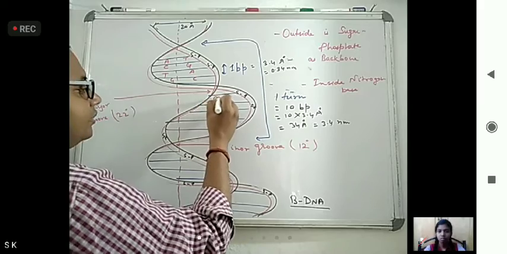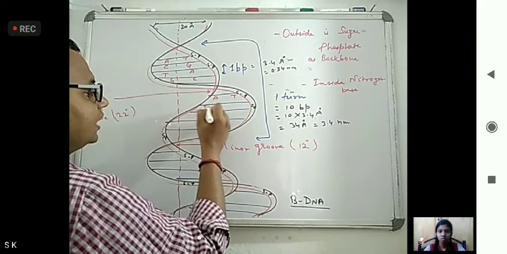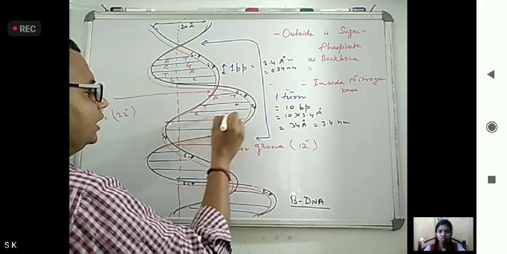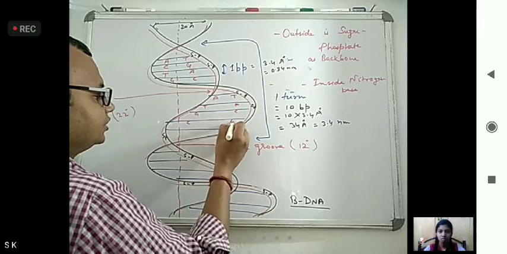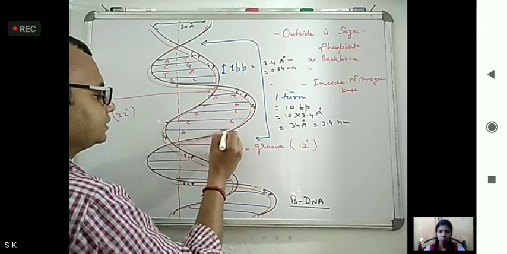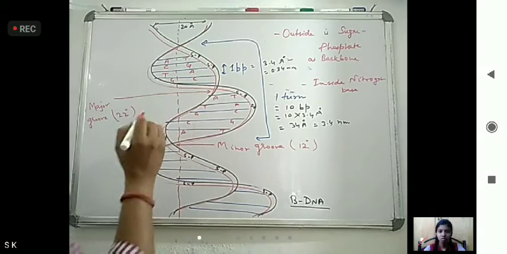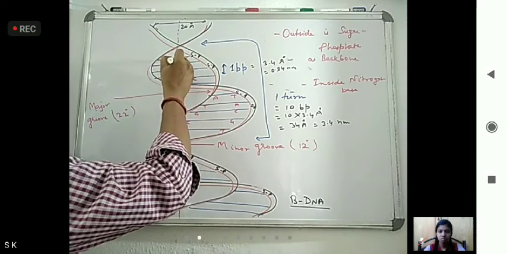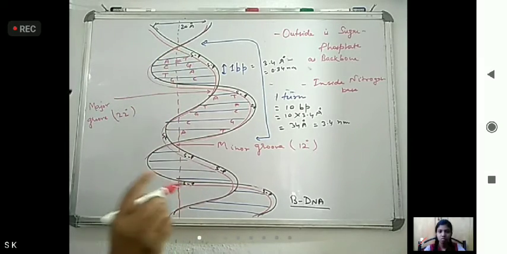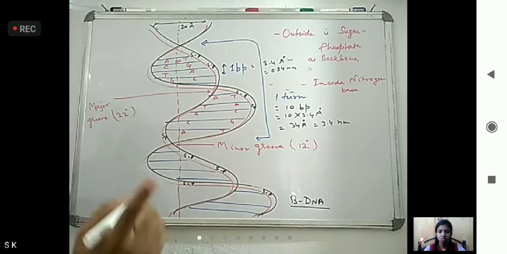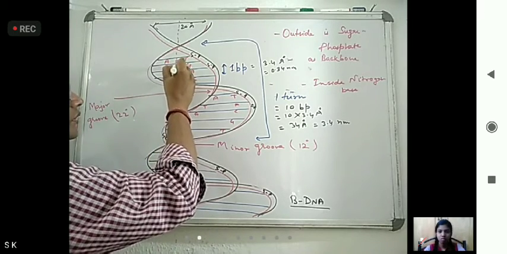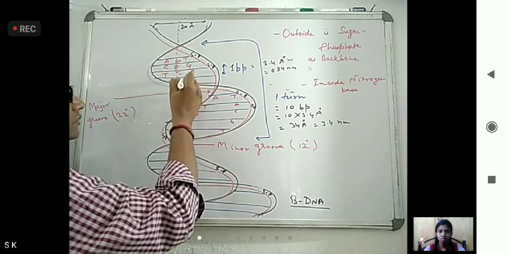Like that it will come: adenine, thymine, thymine, adenine, guanine, cytosine, cytosine, guanine, adenine, thymine. These nitrogenous bases are attached with hydrogen bonds.